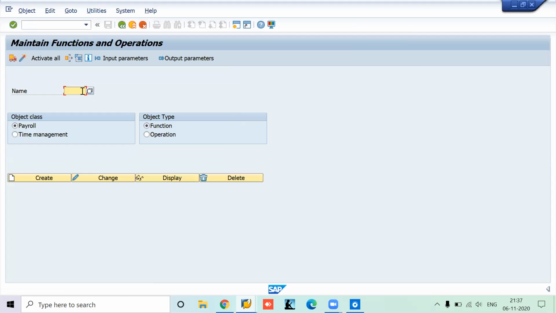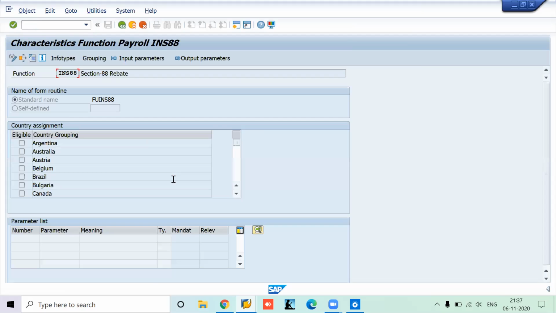Now here, go to INS88, which is your section 80C. You can now click display. Again, this will be applicable only for India, so for that reason you'll be seeing only India ticked here.